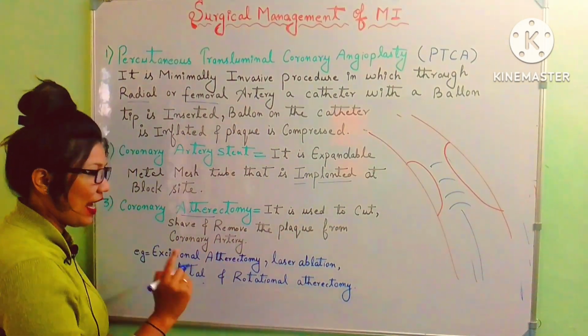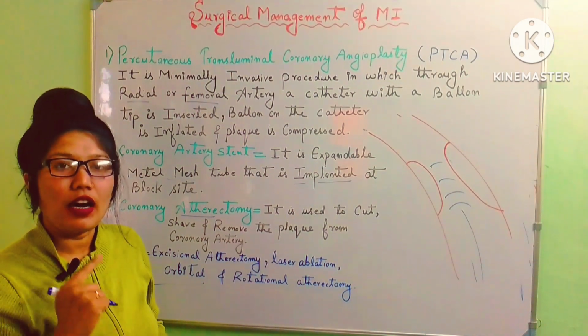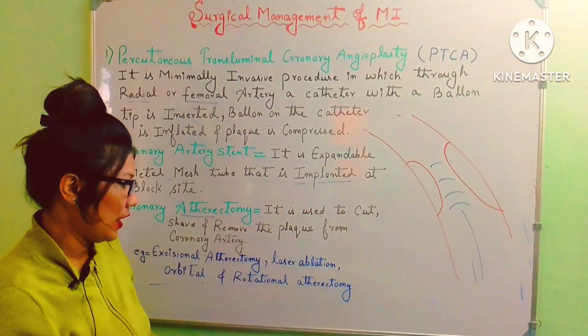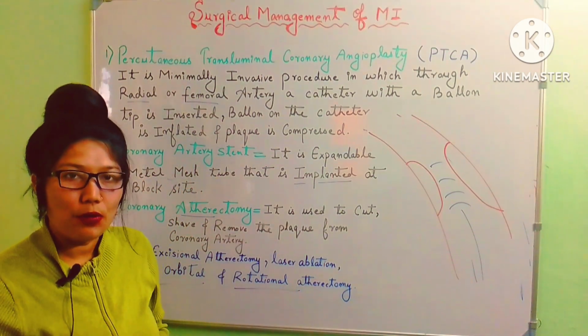Next is orbital, a high spinning device which will spin at a faster rate and it will cut out that plaque completely from that region. And the other is rotational, in a circular motion the plaque is cut out.